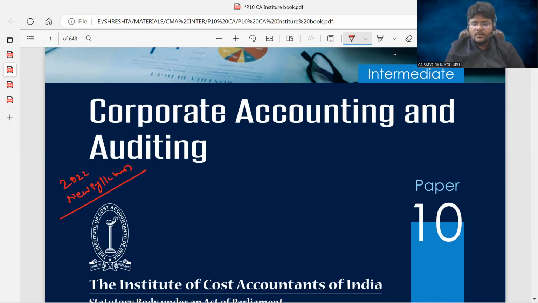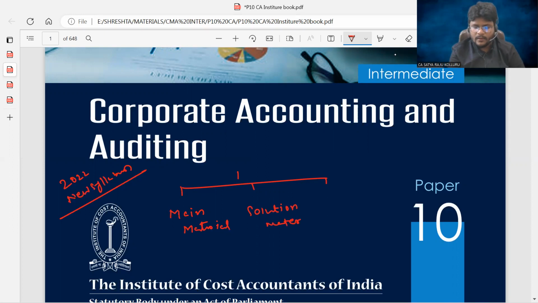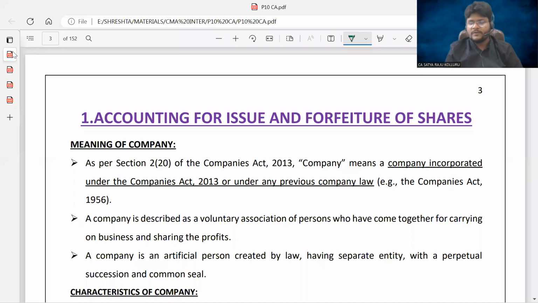Sir, then related to material, which material should we follow? So totally we are releasing three materials. One is main material, and the other one is solution material, and the final one is classroom notes. Sir, main material is this one.